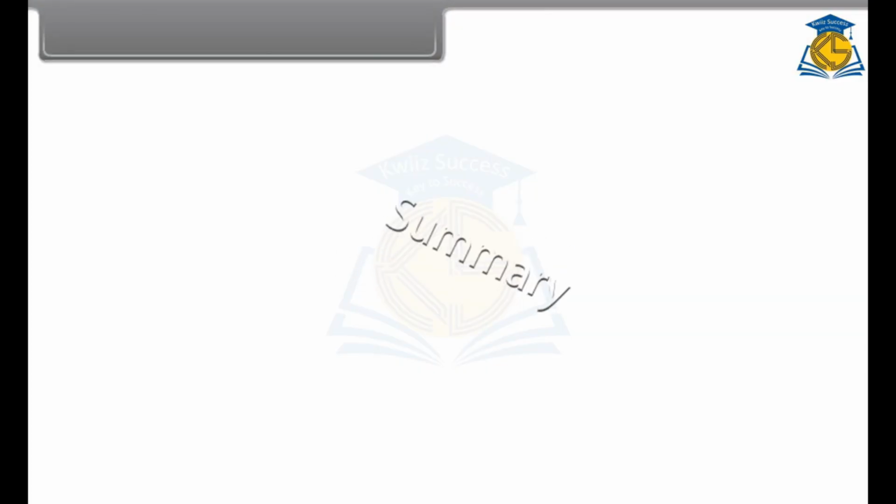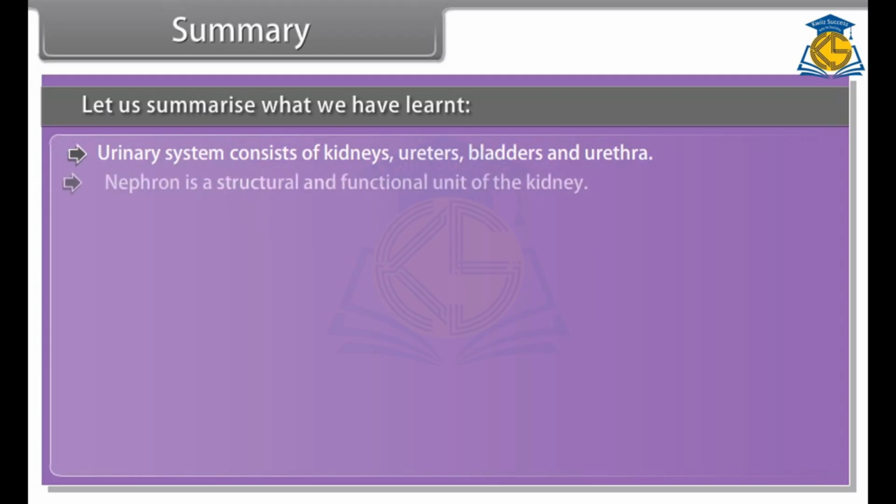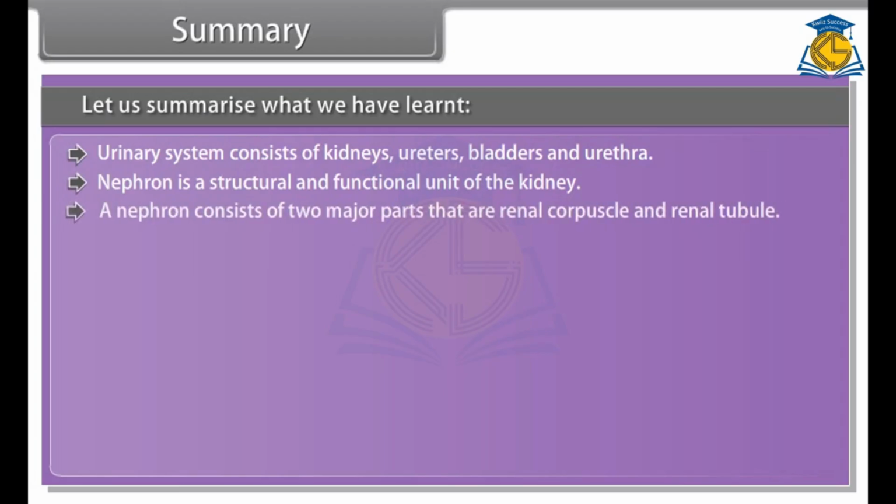Summary. Let us summarize what we have learned. The urinary system consists of kidneys, ureters, bladder and urethra. The nephron is the structural and functional unit of the kidney. A nephron consists of 2 major parts, that are the renal corpuscle and the renal tubule.